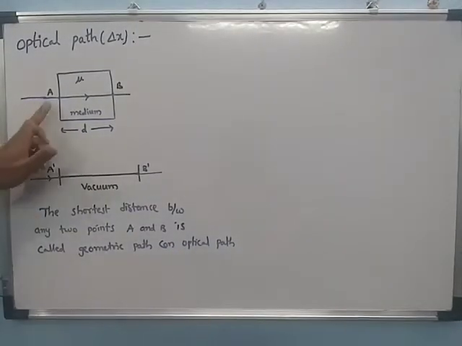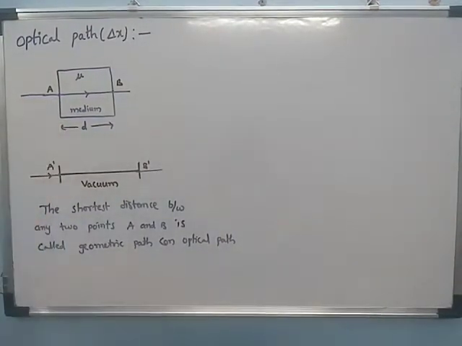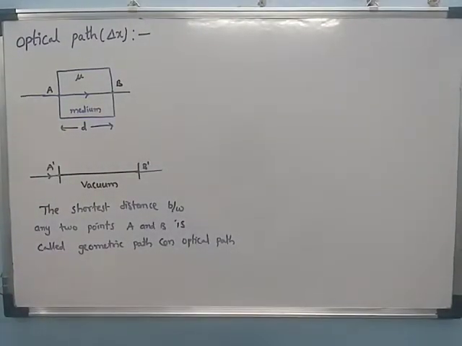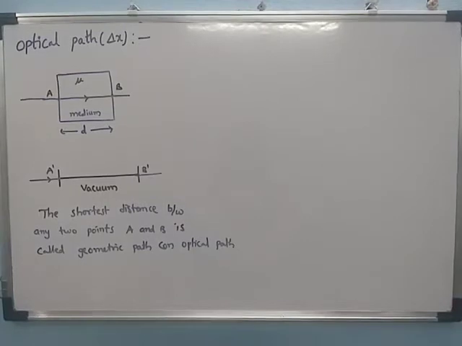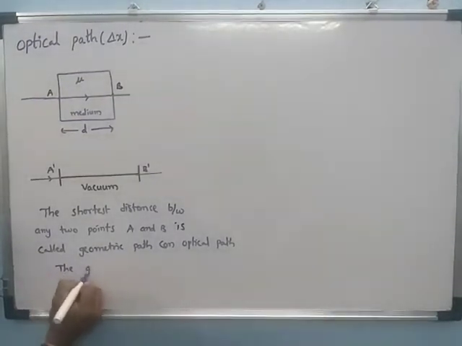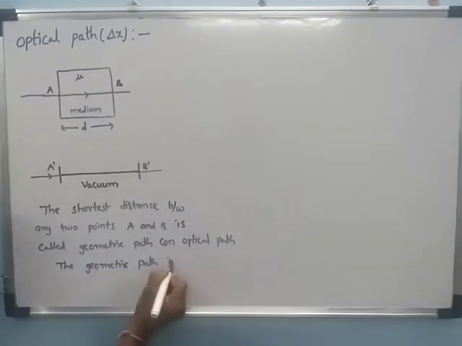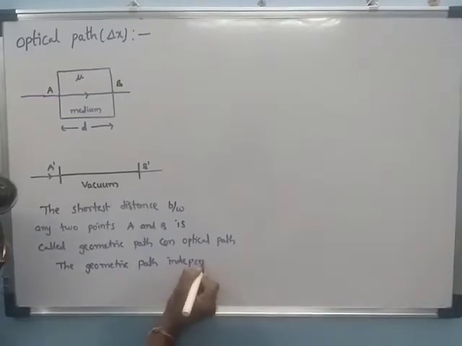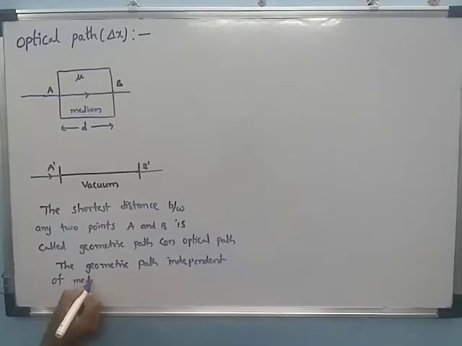The shortest distance between any two points A and B is called the geometric path. This geometric path is independent of the medium.